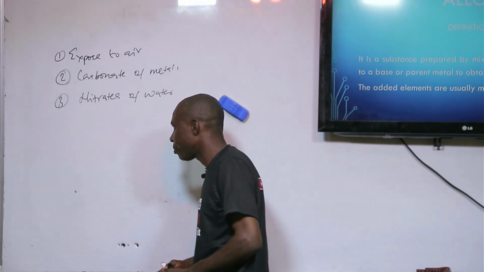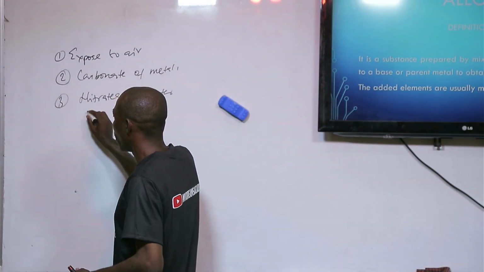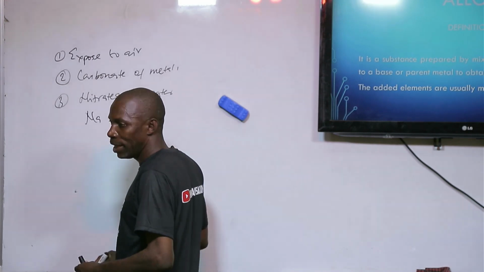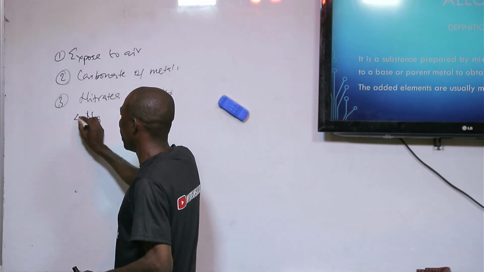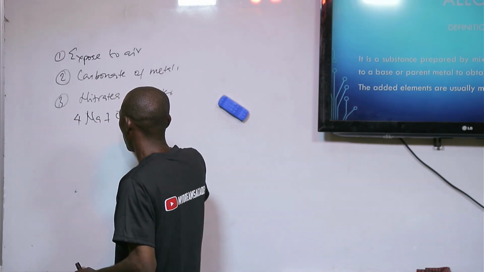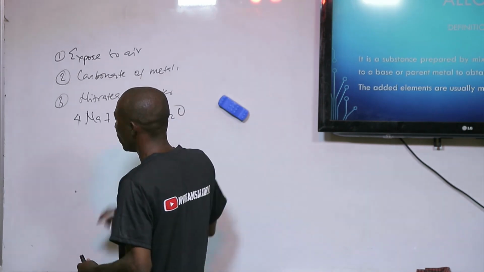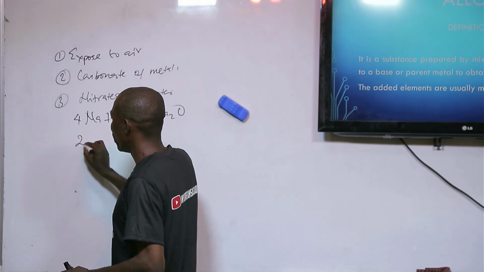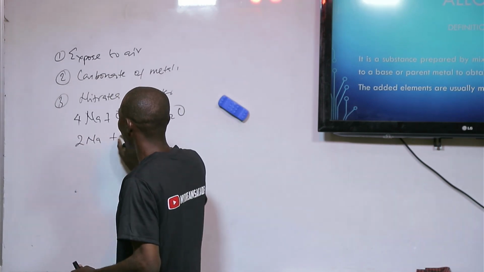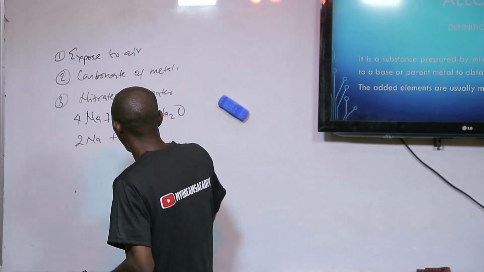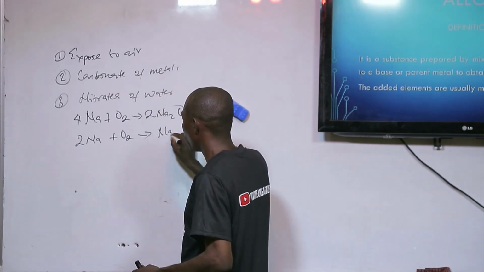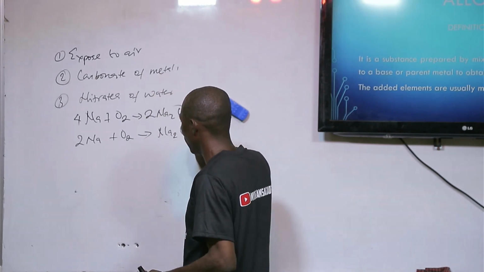When sodium is heated in limited supply of air, it will form sodium oxide. But when sodium is heated in excess supply of air, it will form sodium peroxide.